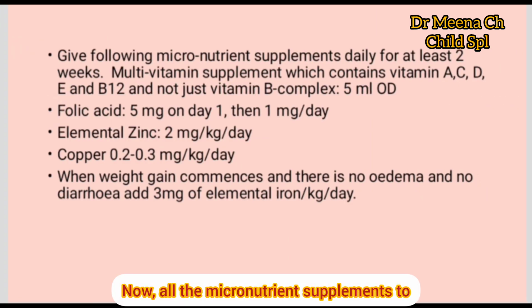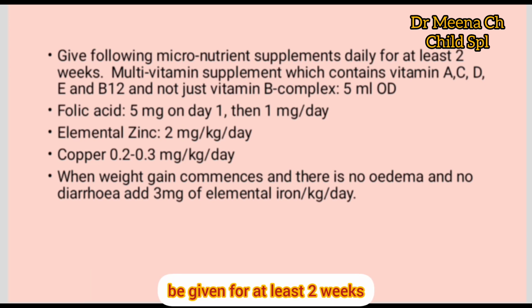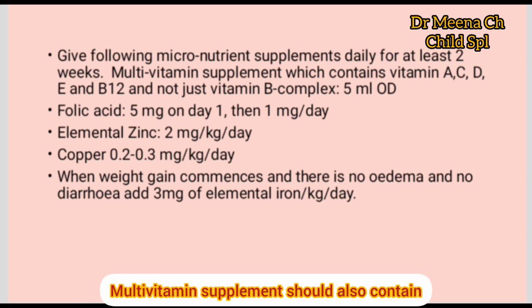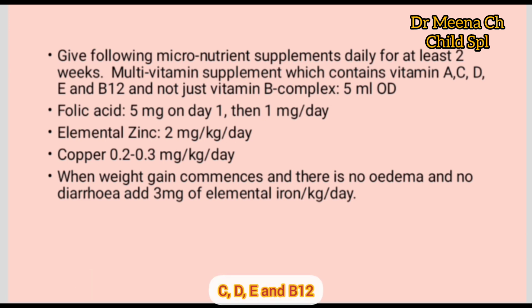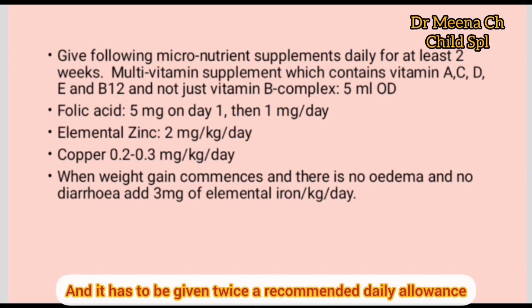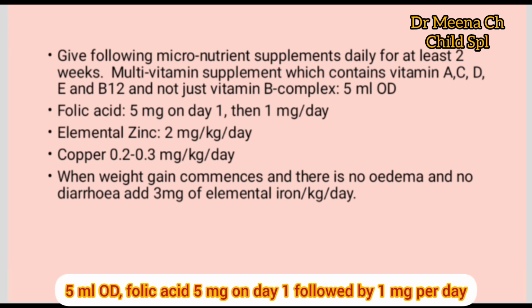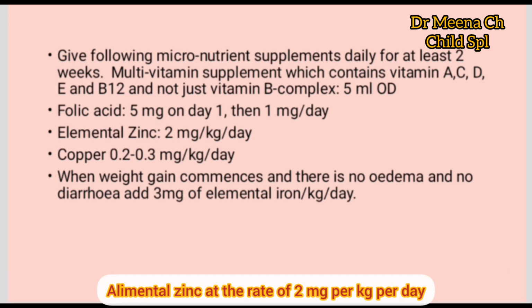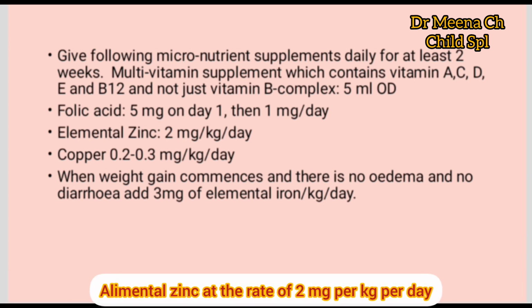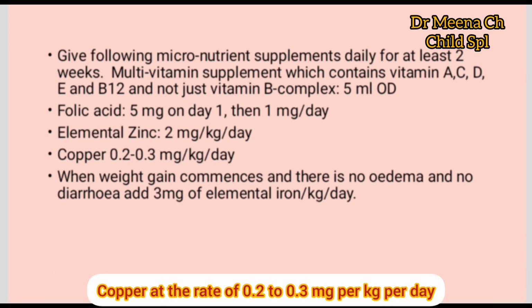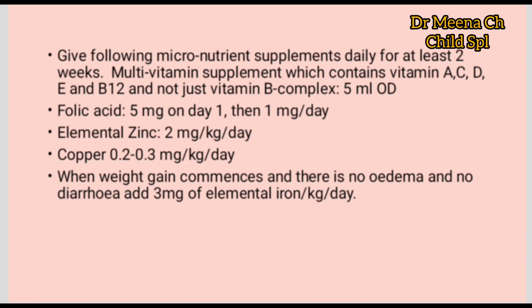Now all the micronutrient supplements are to be given for at least 2 weeks. Multivitamin supplement should also contain, along with vitamin B complex, vitamin A, C, D, E and B12, and it has to be given at twice the recommended daily allowance, 5 ml OD. Folic acid 5 mg on day 1 followed by 1 mg per day. Elemental zinc at the rate of 2 mg per kg per day. Copper at the rate of 0.2 to 0.3 mg per kg per day.